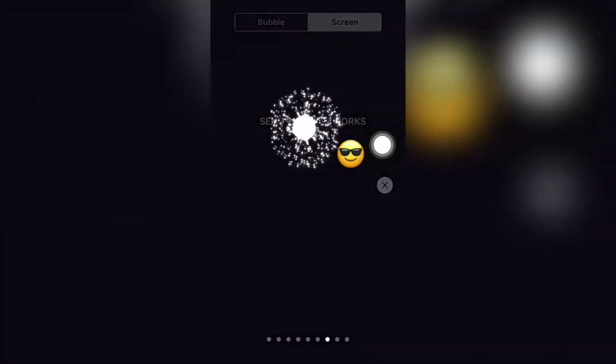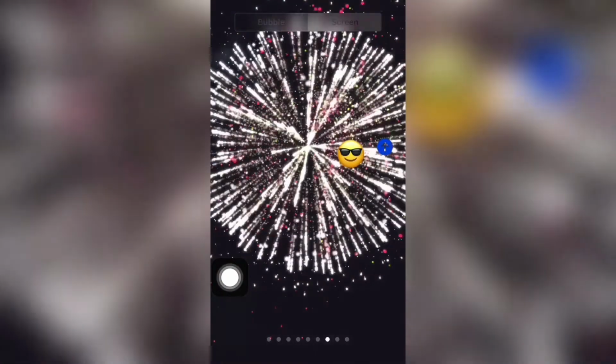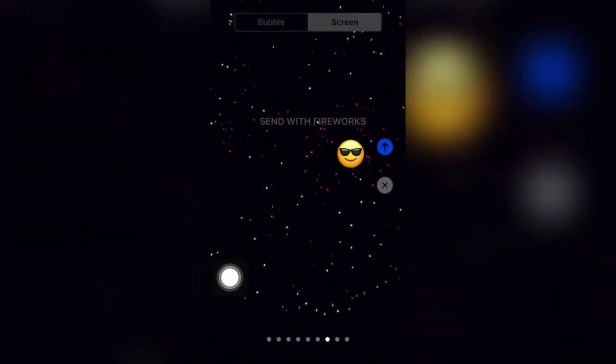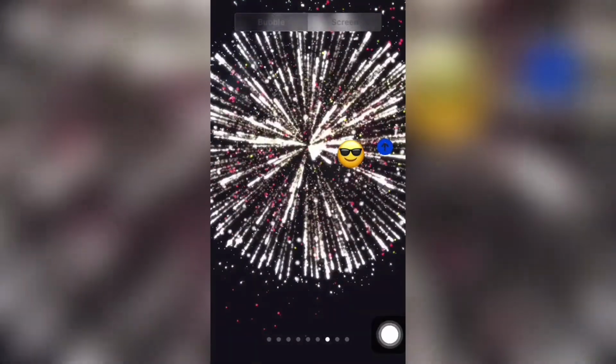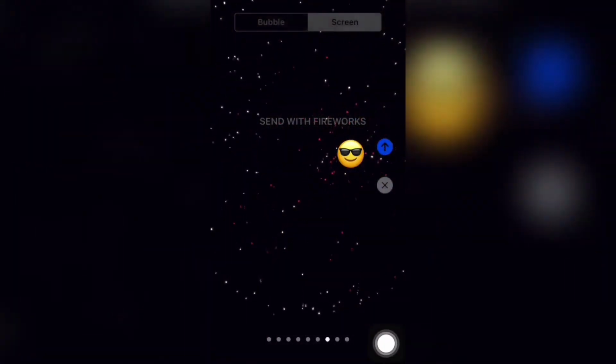I'm gonna pick this one, and if you wanna just send the text, you just gotta press the little arrow right here, and your emoji or your text is gonna be sent, and also it's gonna have some sound. So let's do it.